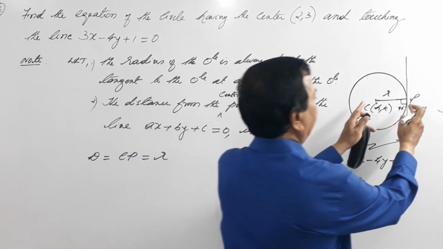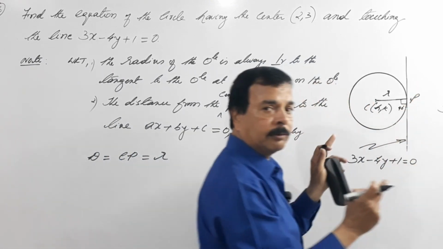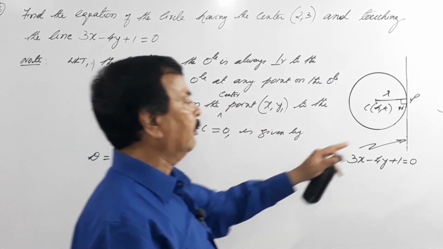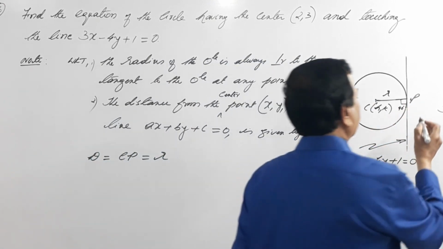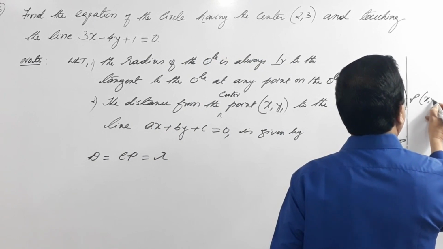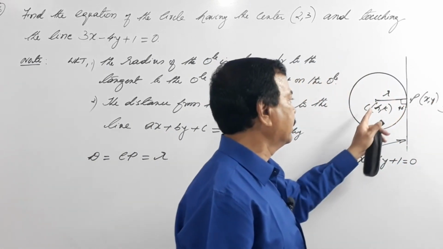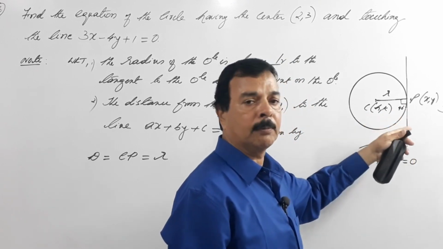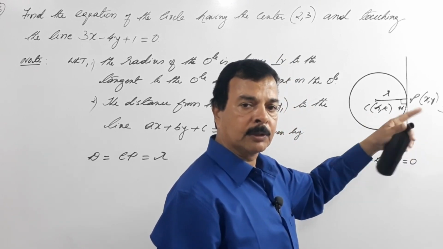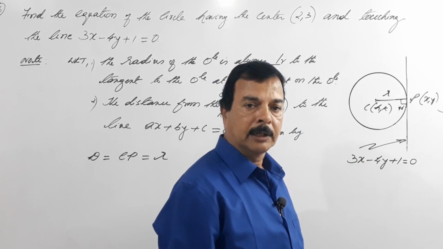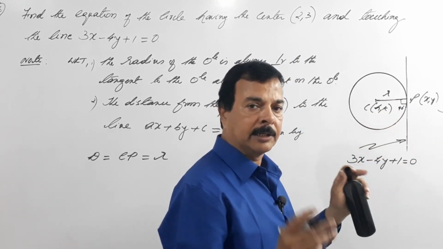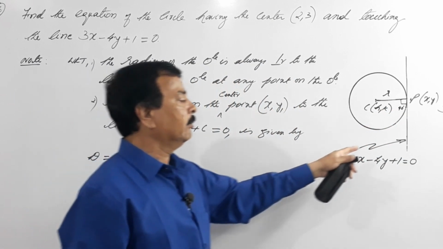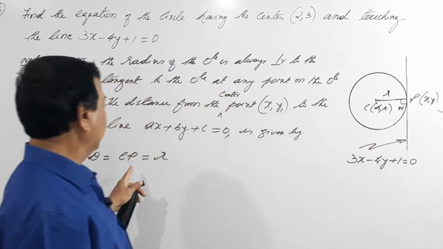So from here to here we are going to calculate the distance using the distance formula or using this. In the event you are given points, you use the distance formula, that is the root of x2 minus x1 the whole square plus y2 minus y1 the whole square, and we would have got the radius, that is the distance, right? But in this case, since he has given the equation of the line, we have to use this.